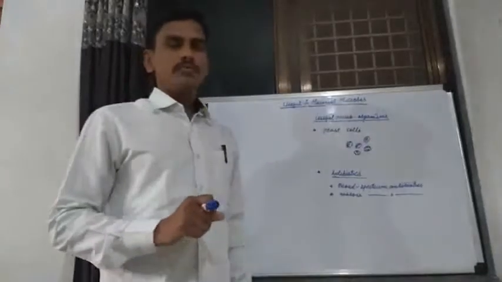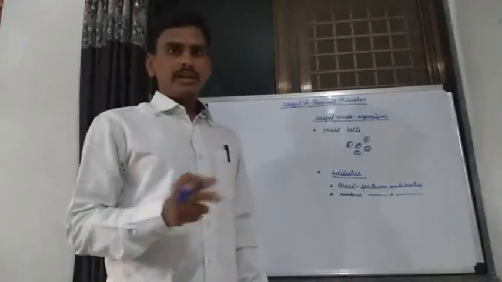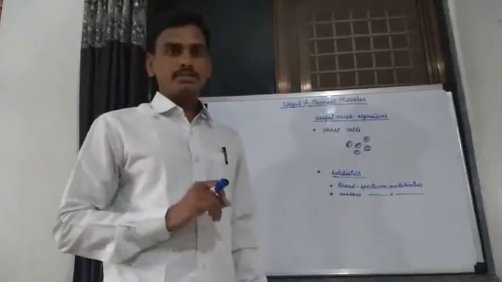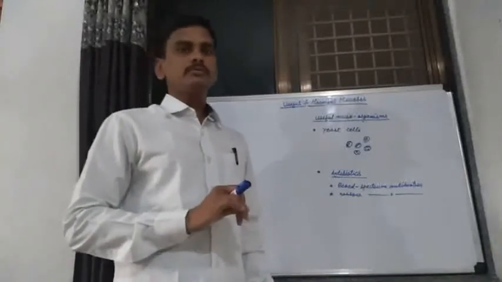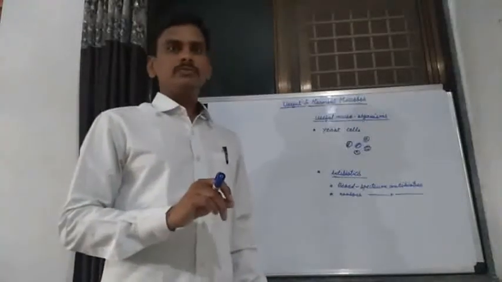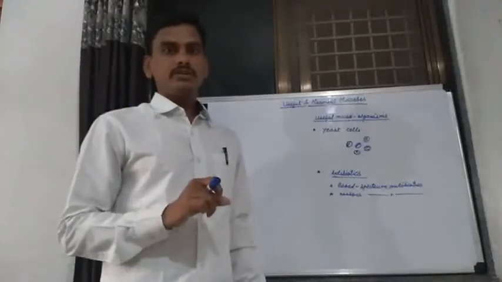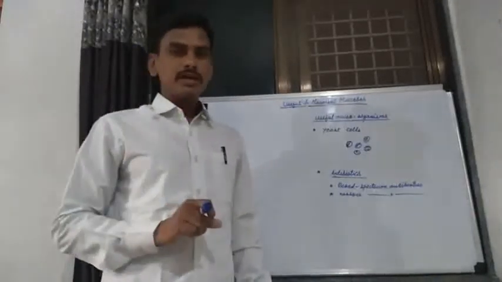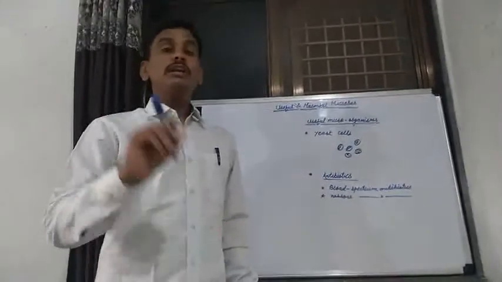Useful and harmful microorganisms. In the last grade, we studied some useful microorganisms. We know that there are different types of microorganisms in nature, in the environment. Some of the microorganisms are useful to other living organisms.